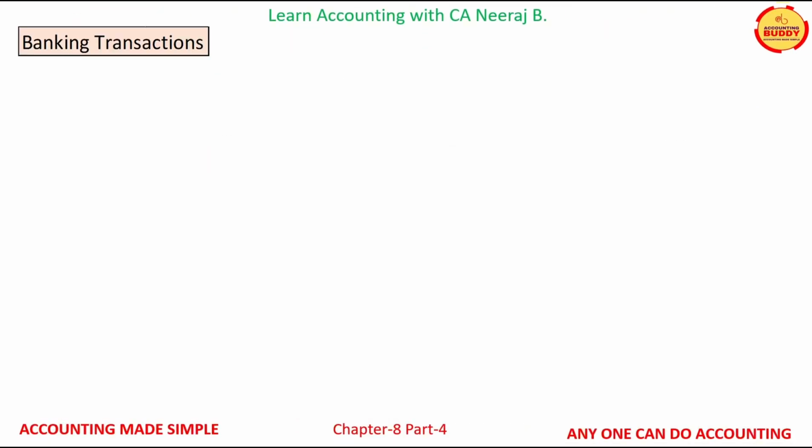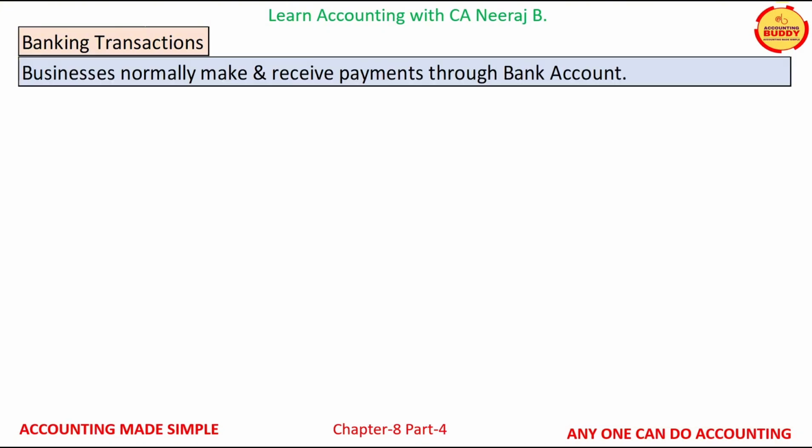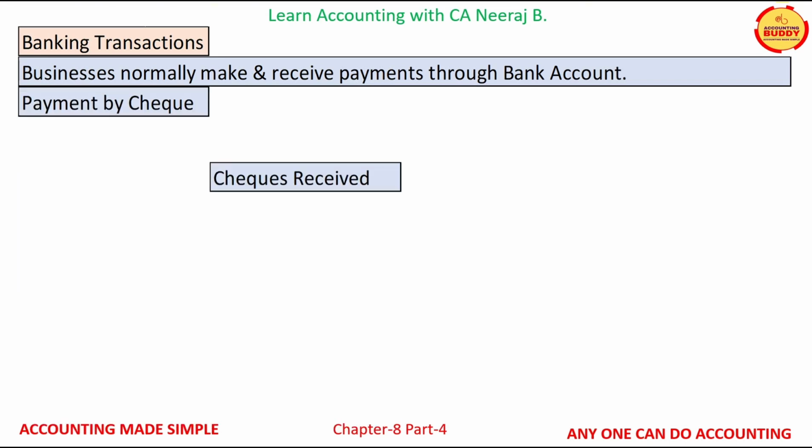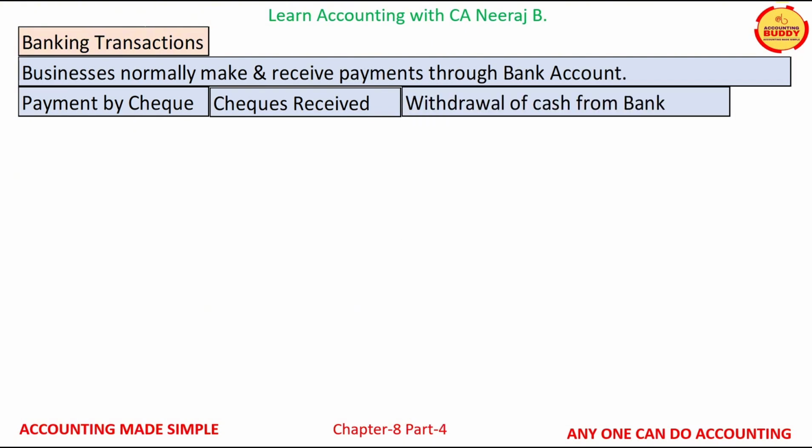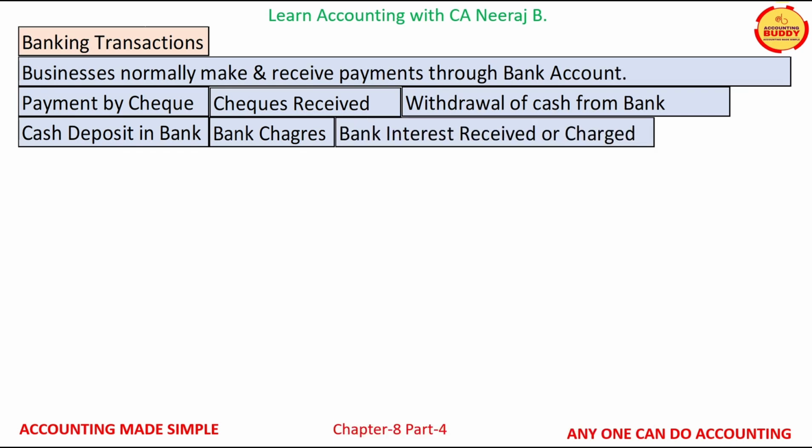Let us now learn various aspects of journal entries related to banking transactions. Businesses normally make and receive payments through bank accounts. Some of the common business transactions are payment by check, check received, withdrawal of cash from bank, cash deposit in bank, bank charges, bank interest received or charged.